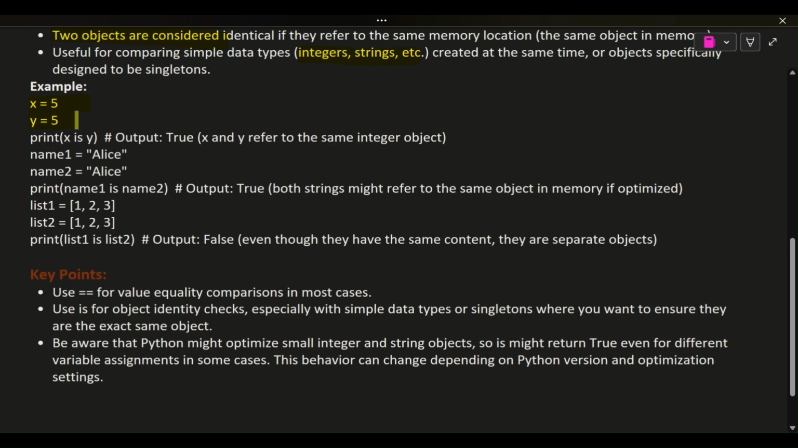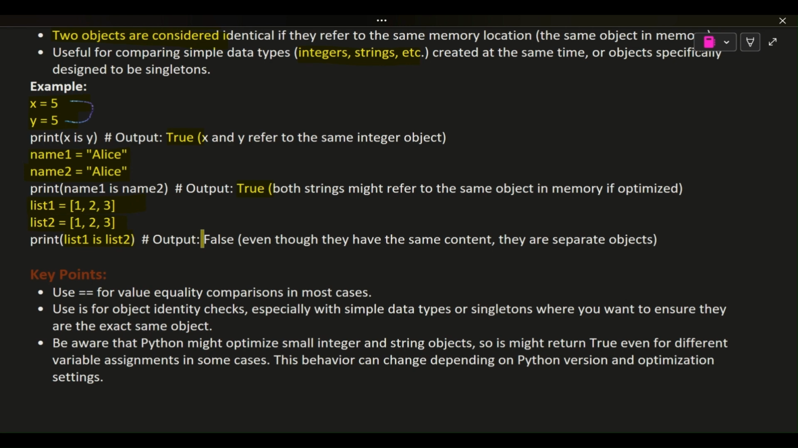name1 = "Alice", name2 = "Alice". print(name1 is name2) # output: True. Both strings might refer to the same object in memory if optimized. list1 = [1, 2, 3], list2 = [1, 2, 3]. print(list1 is list2) # output: False. Even though they have the same content, they are separate objects.